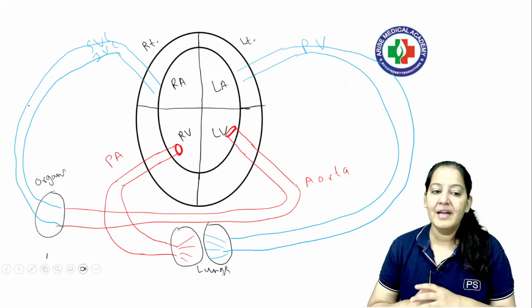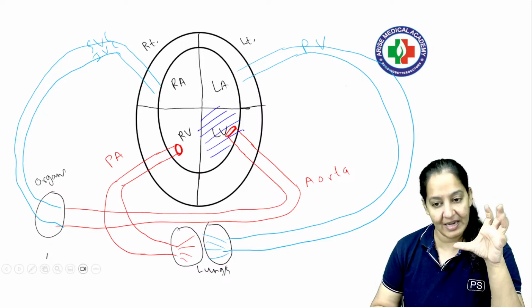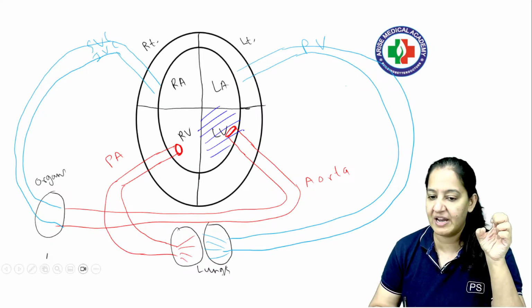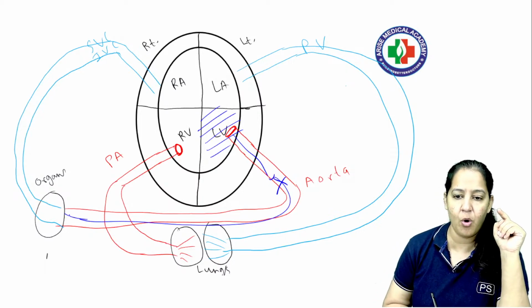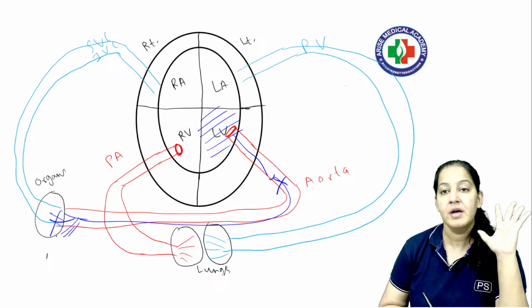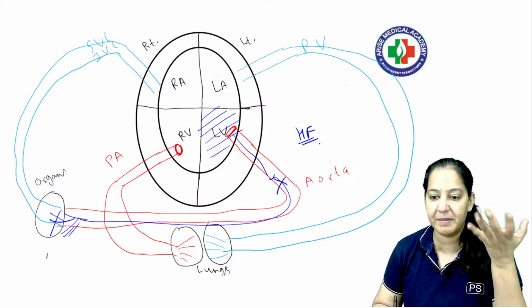What is heart failure? In heart failure, the right ventricle or the left ventricle is not pumping. What will happen if the left ventricle is not pumping? Blood is not coming into the aorta, so all the organs are not receiving pure blood. This disease is known as heart failure. The heart is in failure and the person can die.